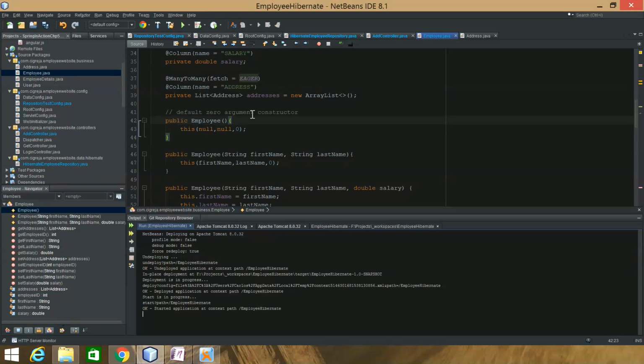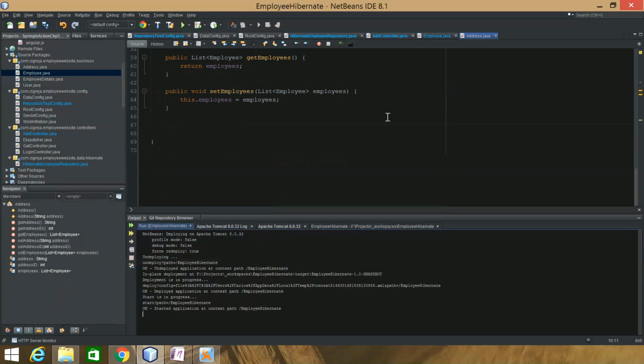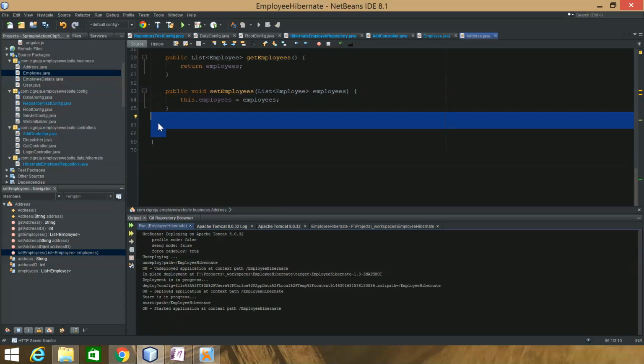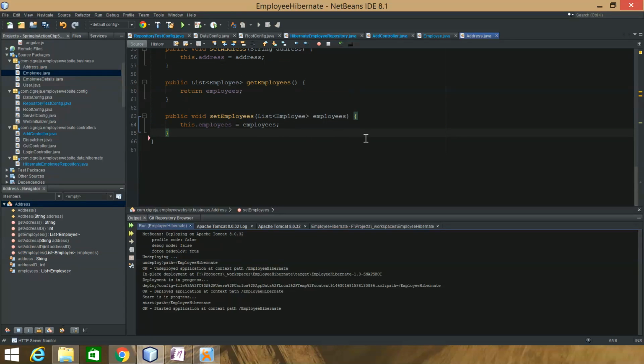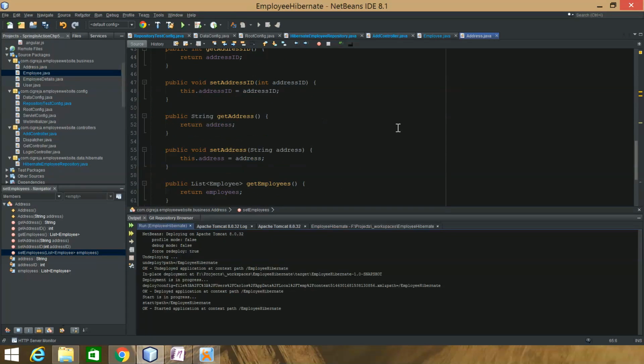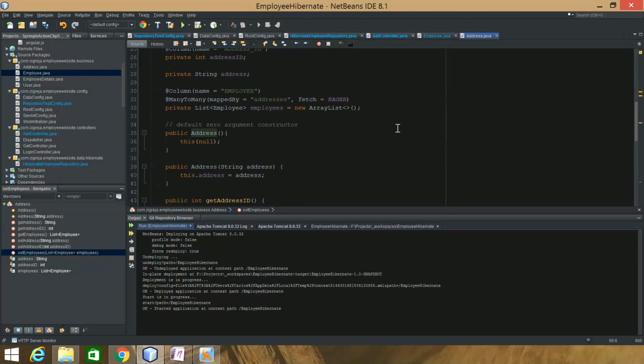So again, once I fixed the lazy init problem, it would tell me there's no default constructor for the address. So I had to add one for the address. I had one here, but I had to add one also for the address, and then as you can see, that's when everything was working just fine. So yeah, you're probably going to need zero-argument constructors as well if you're running into this. That's pretty much what I had to do to finally get everything working.